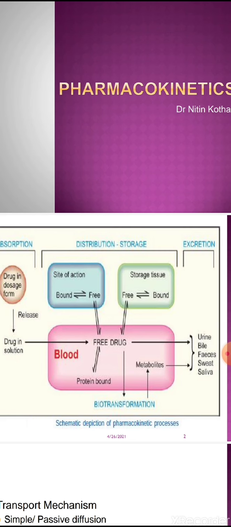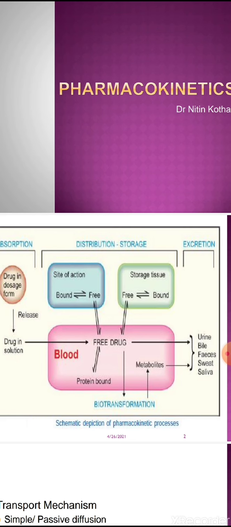And in the blood, the drug remains in two forms: either it is bound to the proteins or not bound to the protein. The fraction that is not bound to the protein is available to cross the biological membrane, and it will enter the target site, that is its site of action. And after entering the site of action, it will show its action.